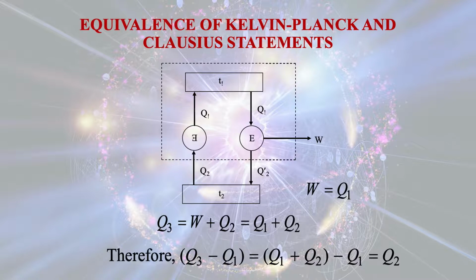But if you do some algebra, you will find that the net heat given out by the control volume to the high temperature reservoir will also be Q2. But in this case you see, the control volume takes the heat Q2 and gives out the same heat to the high temperature reservoir without doing any external work. It is impossible. So it is a violation of the Clausius statement. So when there is a violation of the Kelvin-Planck statement, it will lead to the violation of the Clausius statement also.